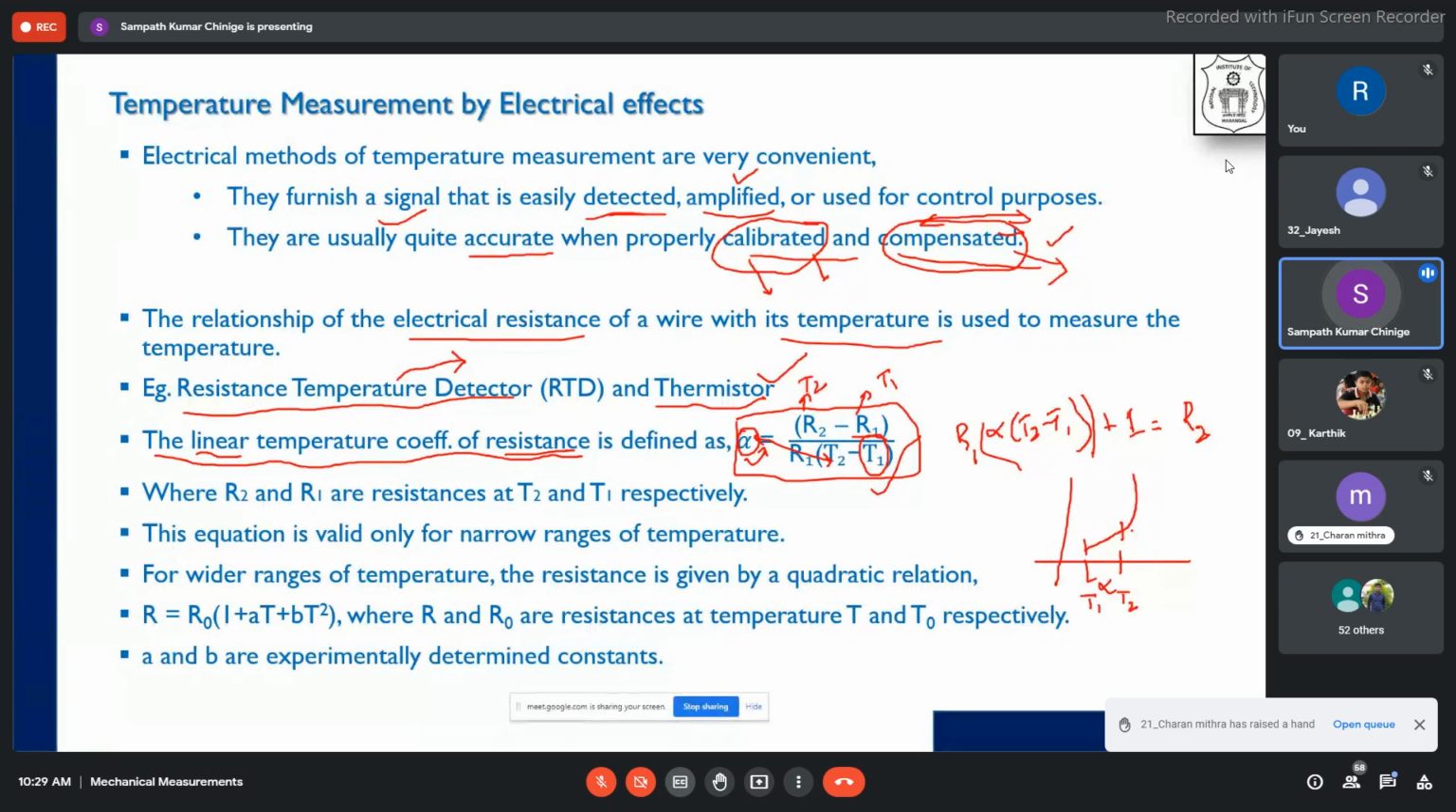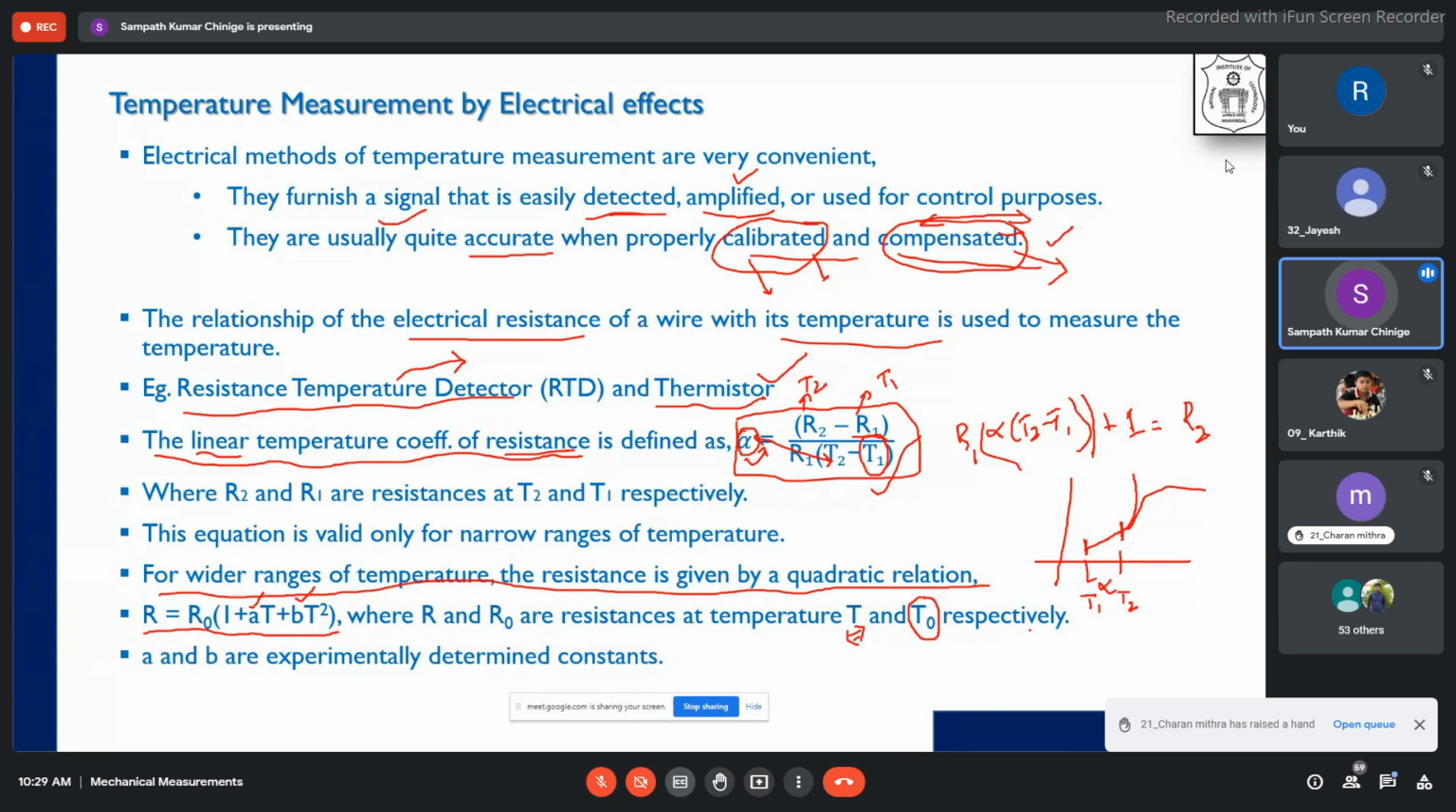For wider ranges of temperature, the resistance is given by a quadratic. Once the linear range is gone, we generally use a quadratic relation: R is equal to R0 into (1 plus AT plus BT square), where R and R0 are the resistances at T and T0 respectively. T0 is the reference temperature, where we take the initial temperature, and T is the unknown that we want to find. So your resistance will vary with temperature according to this. Here there are two unknowns, A and B. How do we find A and B?